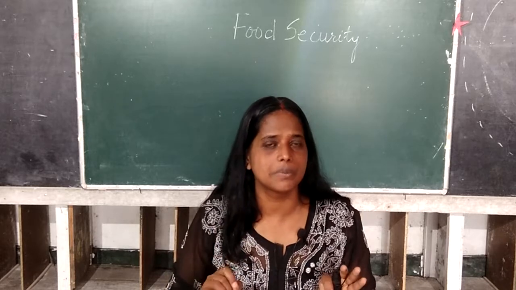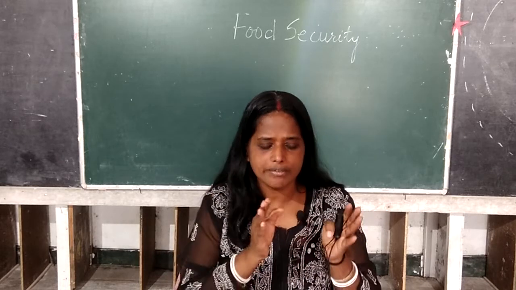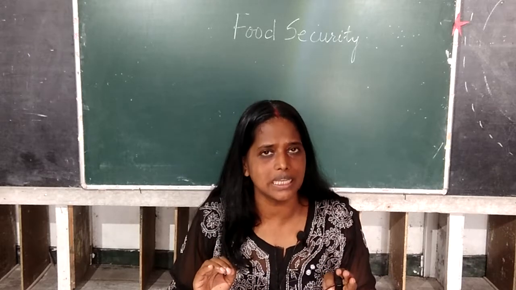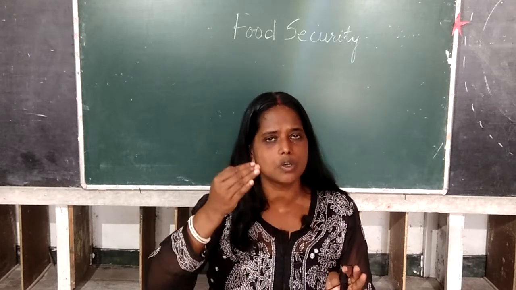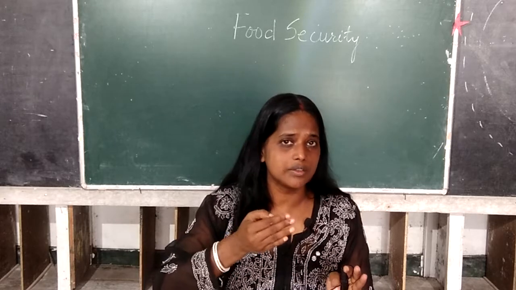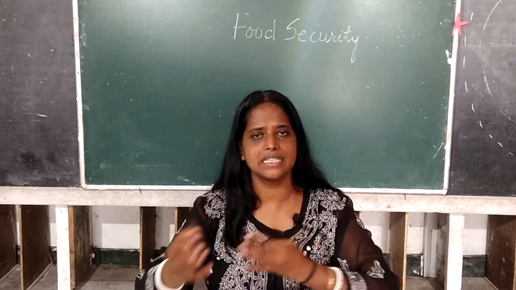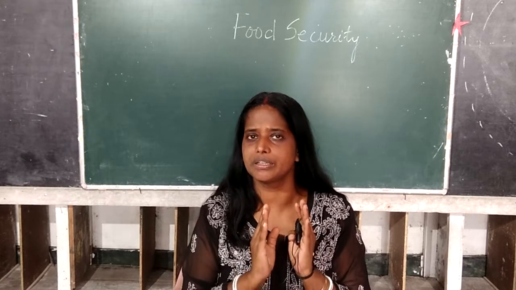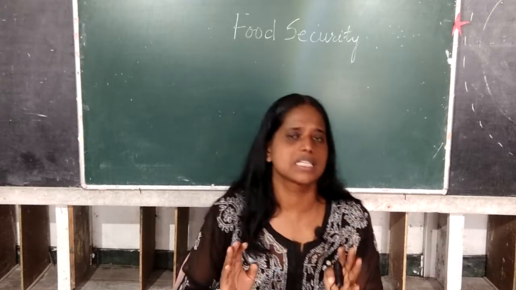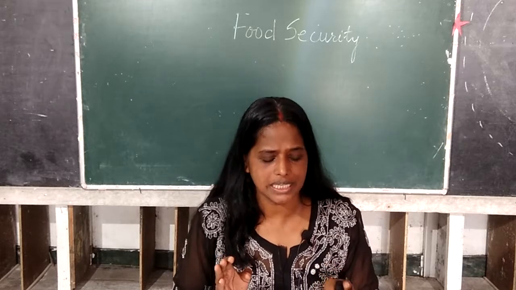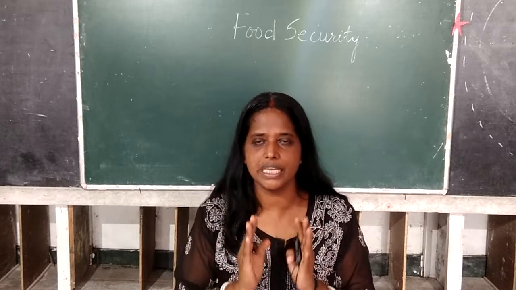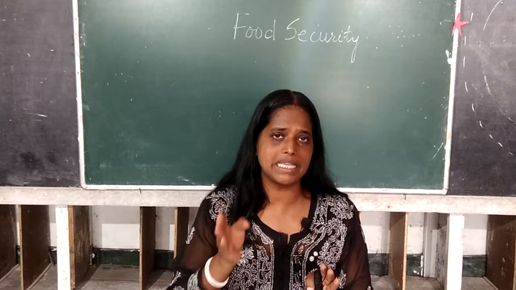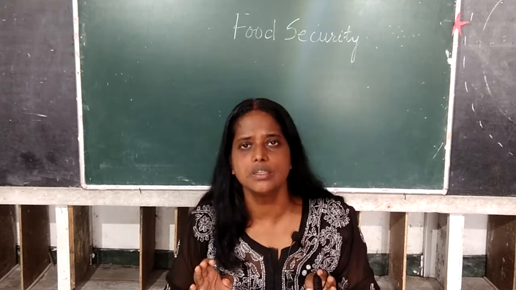We do not have a proper system of grading also. If we grade good and bad, then the farmers also get good income. But what is happening? Because of the middlemen that are involved in buying and selling the product to and from the market, and because proper grading is not done, the farmers are suffering financially, right? So these are the various problems because of which we are not able to achieve food security.